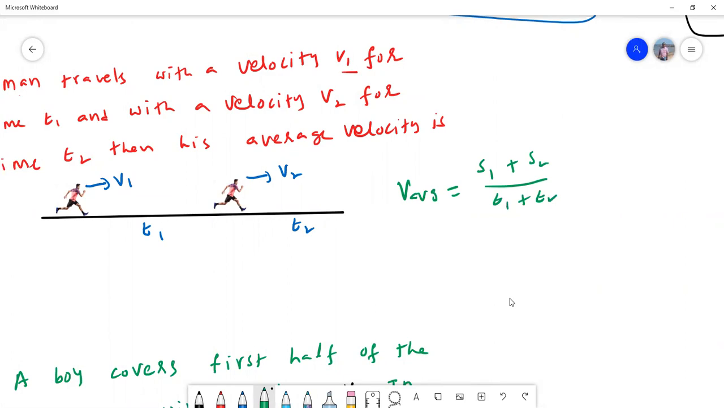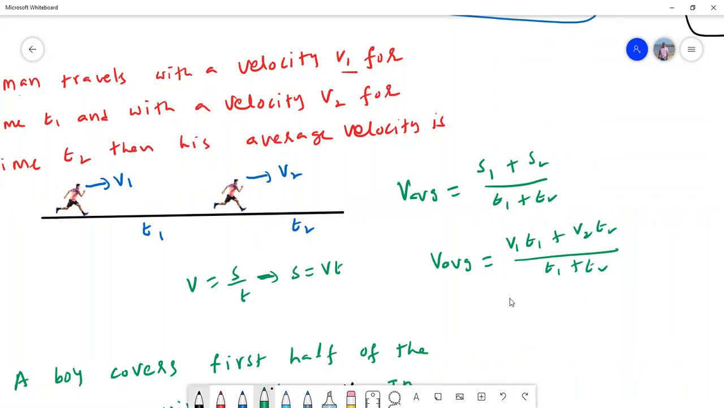In this situation, velocities and times are given, displacement is not given. So again, use the definition of velocity: displacement by time. That implies displacement is velocity into time. So I use this one. Therefore, V average is equal to, what is S1? V1 T1. So V1 T1 plus V2 T2 by T1 plus T2. This is the expression for average velocity of the man if he runs with velocity v1, v2 for different times.